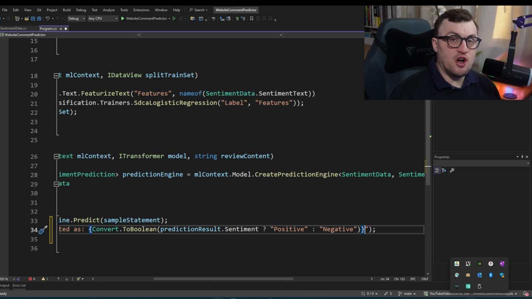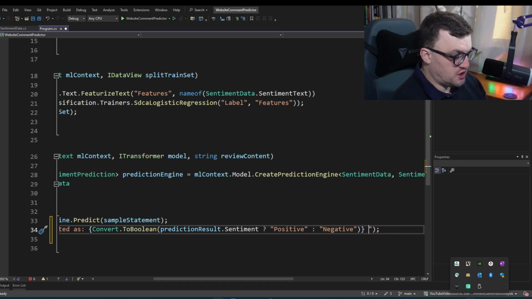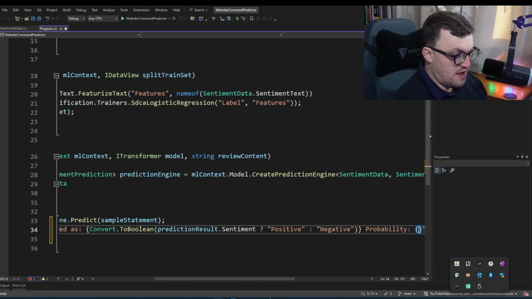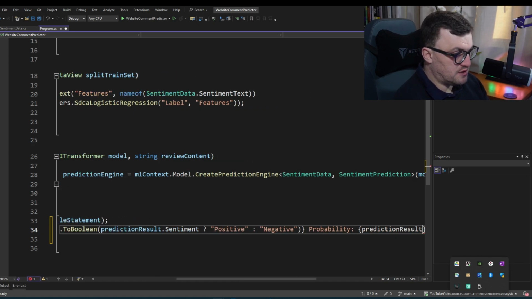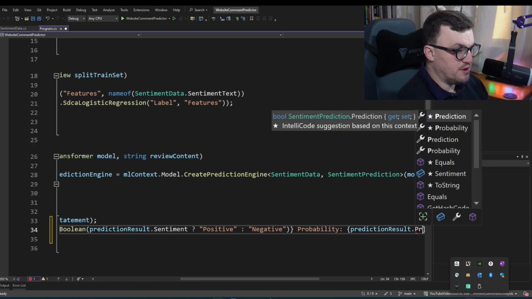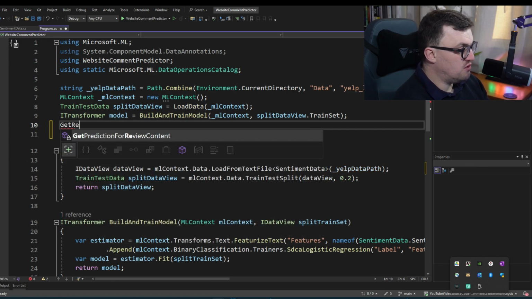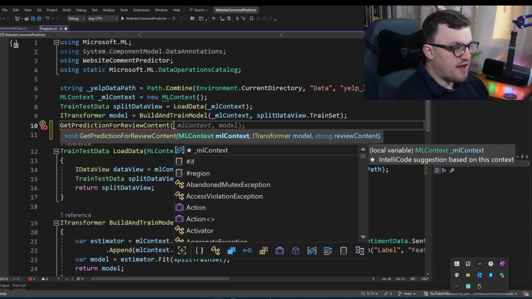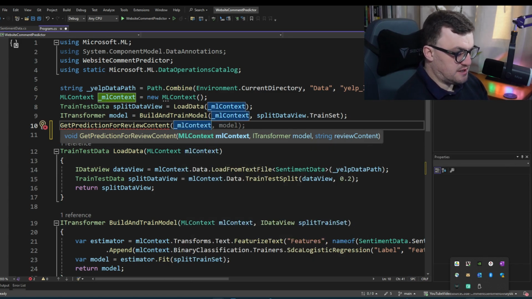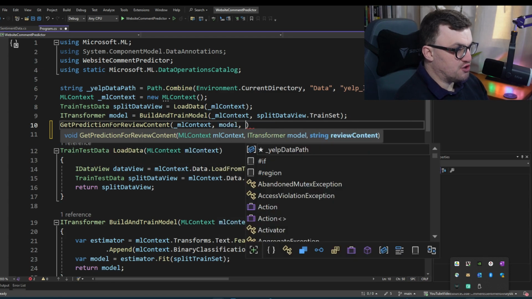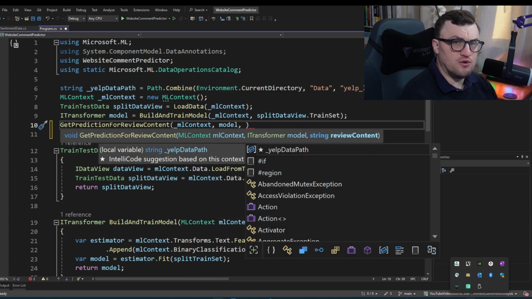But I think I also want to put in the confidence level, because the probability is really important. It gives us an idea as to how accurate the algorithm thinks this is. So I'll say probability, and then that will just be the prediction result dot probability. And now that we've written that, we can simply call GetPredictionForReviewContent, and then we can pass in our ML context that we've created, the model that we've built and trained, and then whatever text it is that we want to predict.